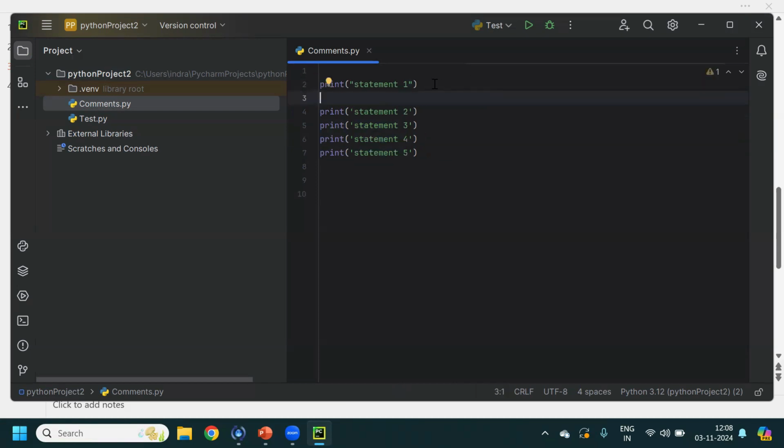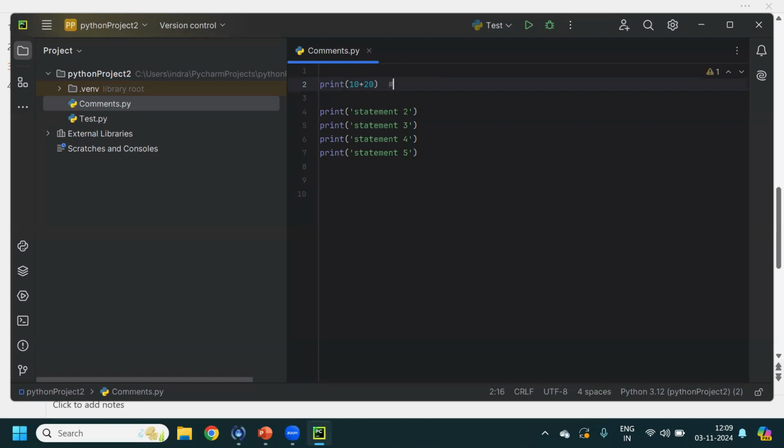Suppose here I have written some logic, let's add some value here, 10 plus 20. So here we are adding two numbers. I'm giving one simple example, but in your code, you may have written any particular logic and you want to add some comments so that another person can understand what logic you have written there.